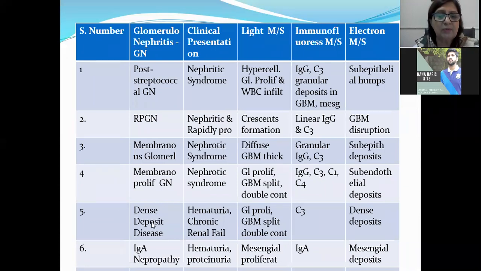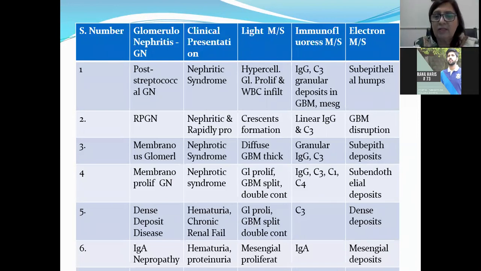Next is dense deposit disease. The previous name for dense deposit disease was type 2 membranoproliferative glomerulonephritis. It presents with hematuria and chronic renal failure. Glomerular proliferation, glomerular basement membrane split, double contour, tram track appearance is similar morphology in both by light microscopy, okay, in type 1 membranoproliferative and dense deposit disease. But in immunofluorescence, only C3 deposits are seen.